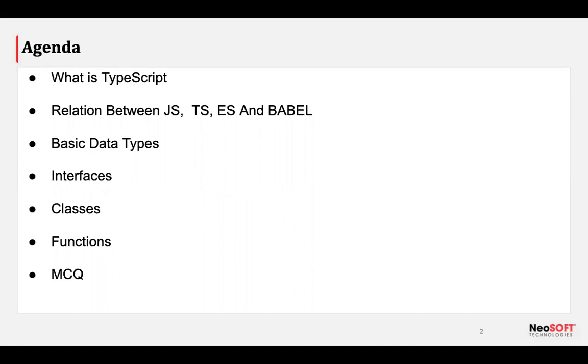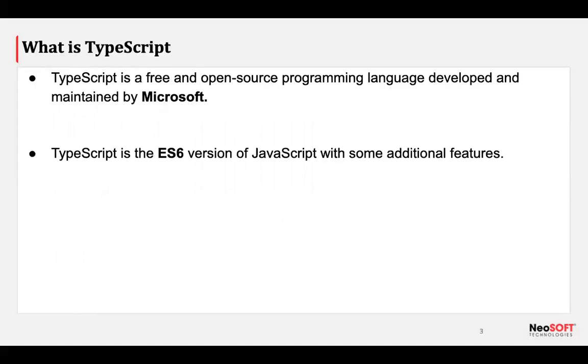So let's start with what TypeScript is. There are two points over there. The first point says that TypeScript is a free open source programming language developed and maintained by Microsoft. Frankly, the first point adds nothing to our knowledge.